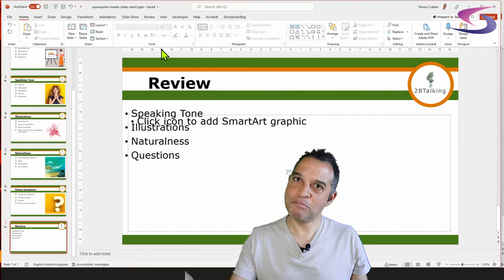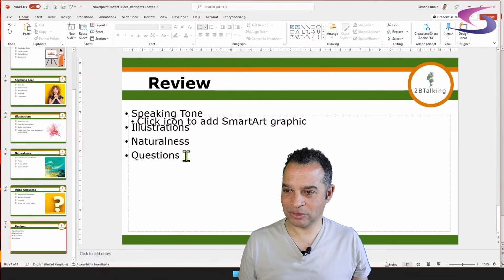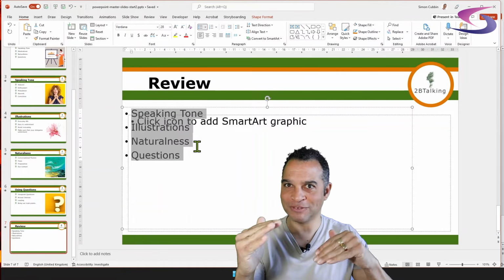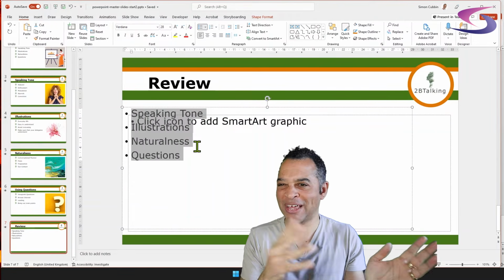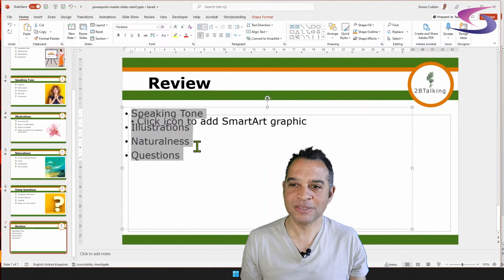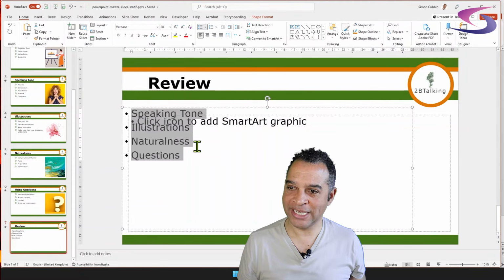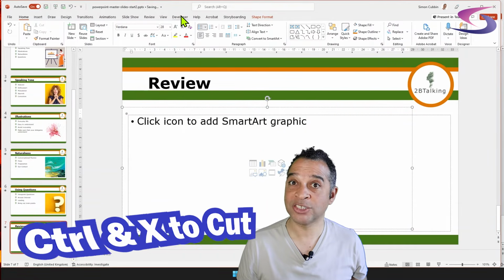Because I've removed the content placeholder, these 4 questions are just hanging around. So I've got now a conflict of interest. I've got the content placeholder and the smart art placeholder, when in fact the content placeholder has actually gone into just a normal text box. So if you've got this issue, all you need to do is cut and paste the questions. So if I highlight the questions, right click and cut, or Control X or Command X if you're on the Mac.